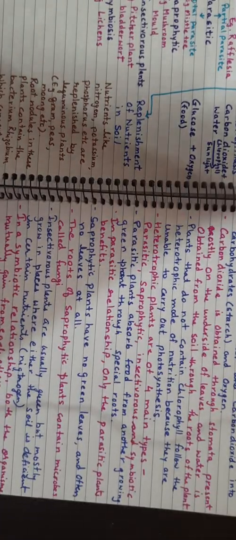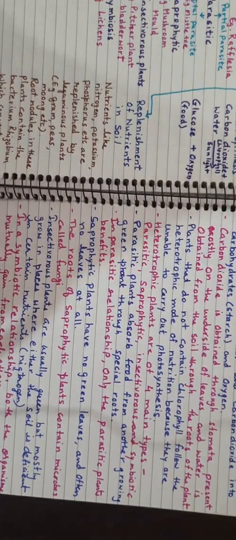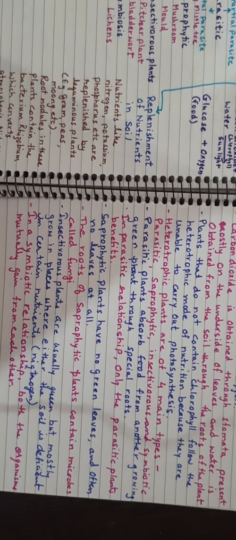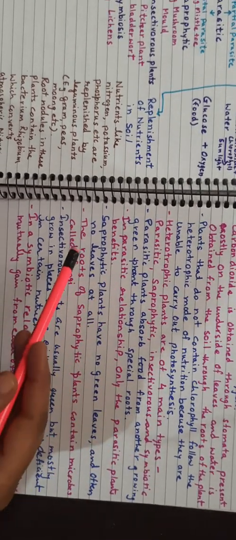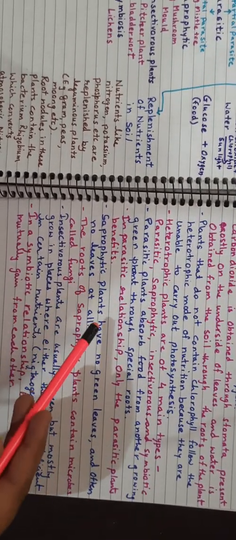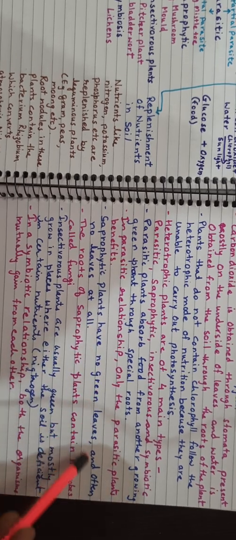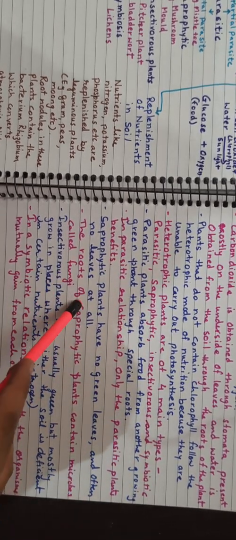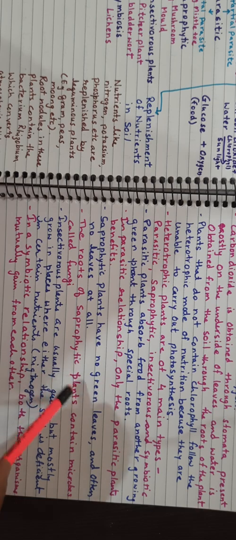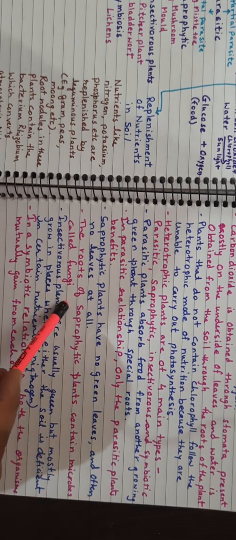And they may even get more damage in their own body. Saprophytic plants have no green leaves, often no leaves at all. The roots of saprophytic plants contain microbes called fungi.